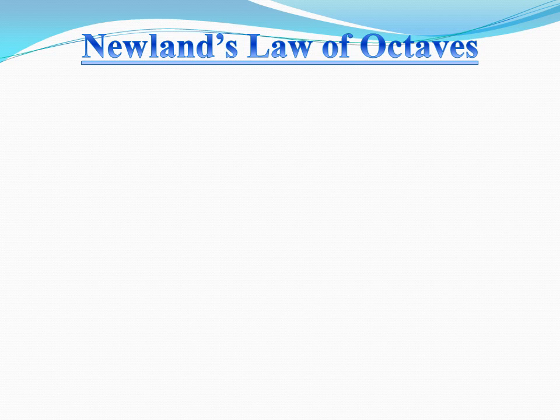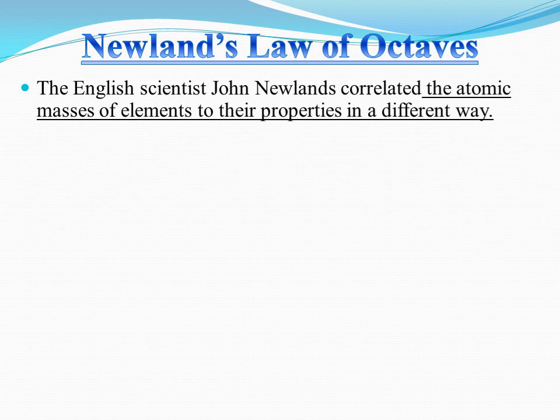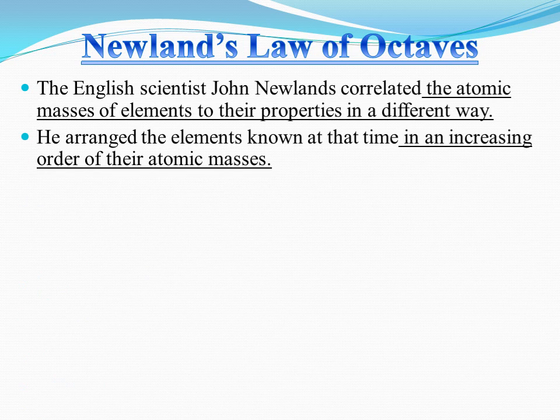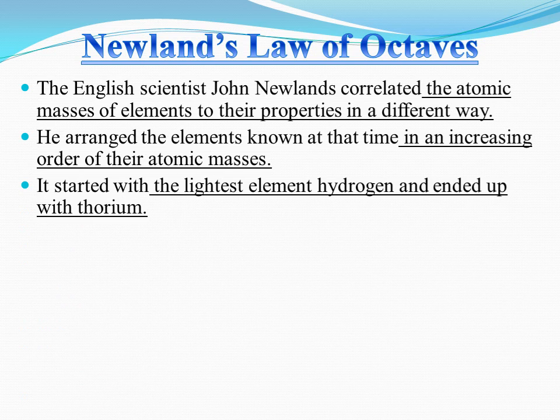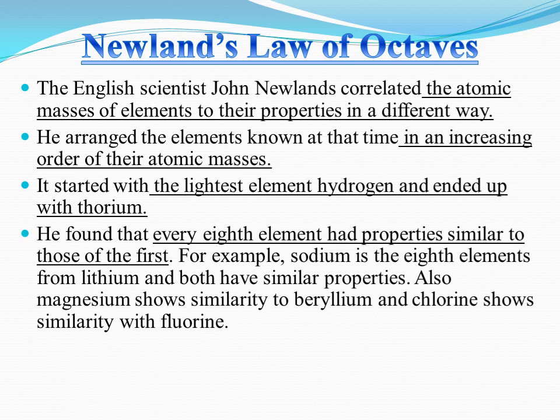Now we are going to study Newland's law of octaves. The English scientist John Newland correlated the atomic masses of elements to their properties in a different way. He arranged the elements known at that time in increasing order of their atomic masses. It started with the lightest element, hydrogen, and ended with thorium. He found that every 8th element had properties similar to those of the first.